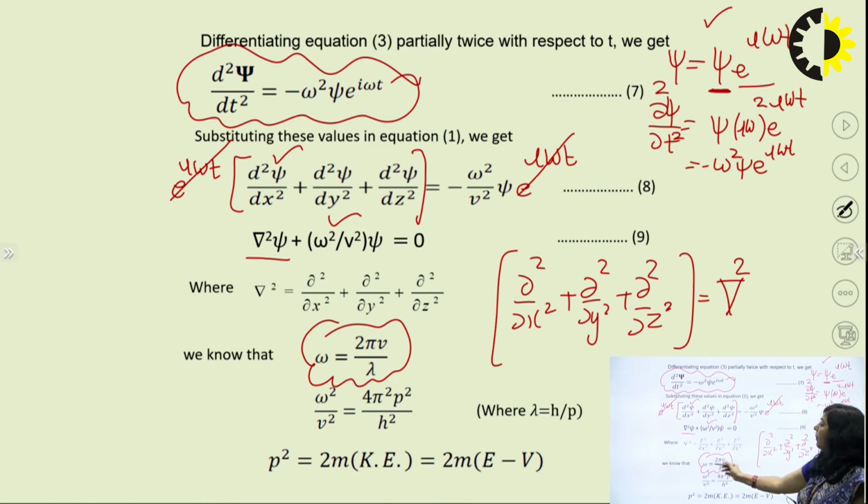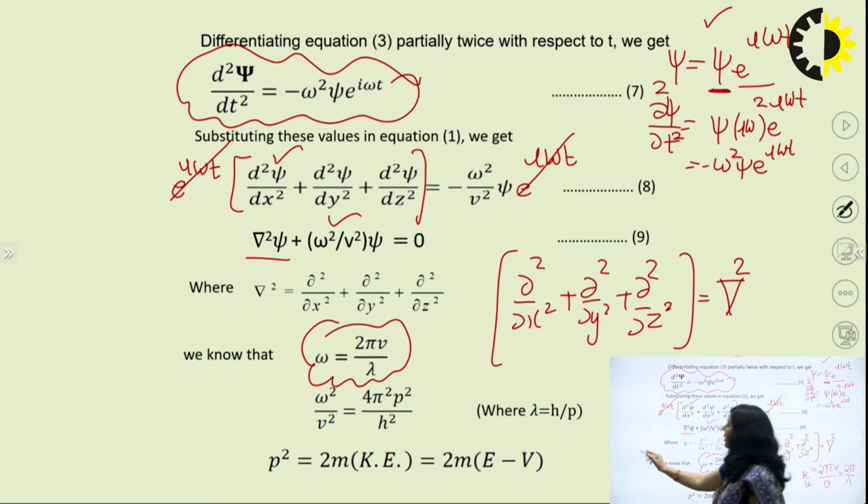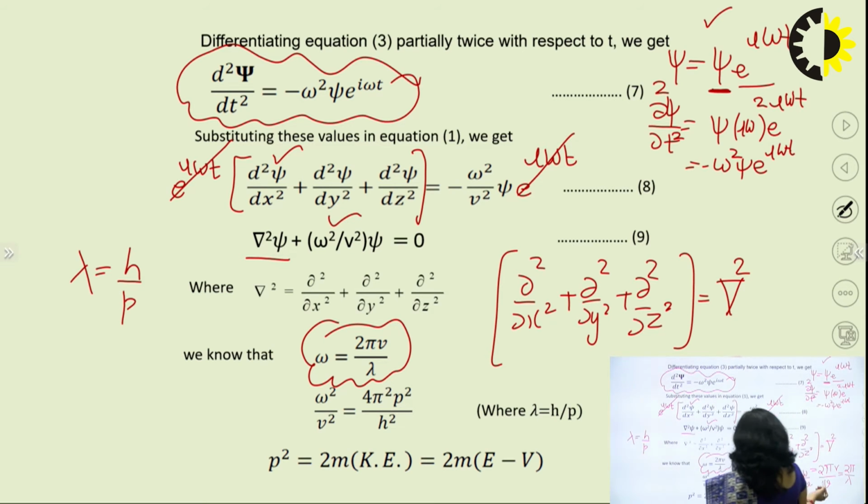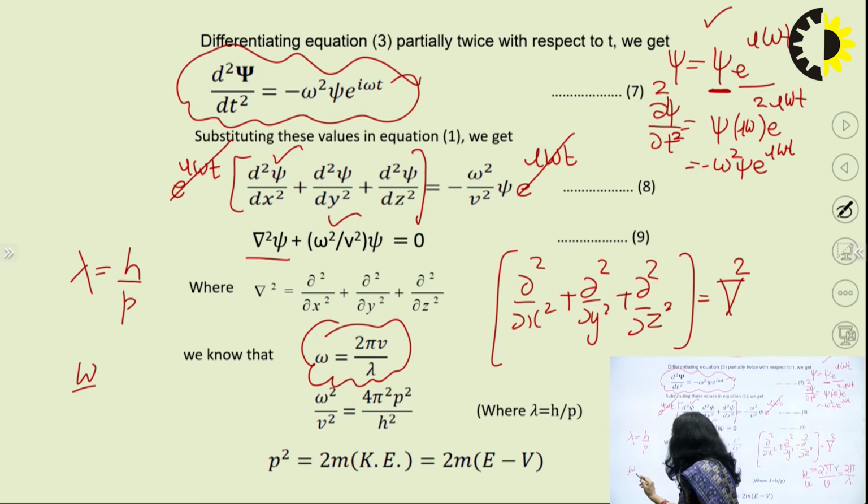Omega is 2 pi nu, so omega upon v is equal to 2 pi nu upon v. You know, the product of frequency and wavelength is equal to v. So this 2 pi nu by v can be written as 2 pi by lambda. And according to de Broglie, lambda is equal to h upon p. Just substituting these two, you are getting omega upon v is equal to 2 pi p upon h.